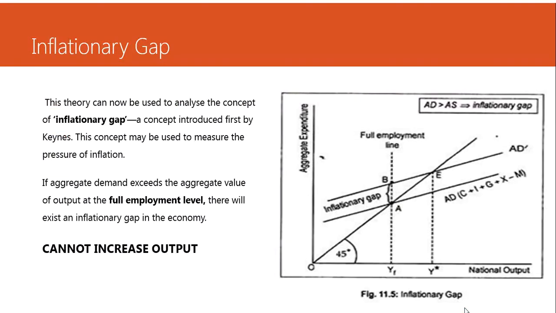That happens because when you reach the point of full employment, it is not possible to increase output any further. So that is a very important assumption, and a very important ingredient in the study of the inflationary gap. The main thing is that when the economy is at full employment and the aggregate demand goes up, I'm going to show this by an example, then there has to be inflation, because you cannot increase the output to meet the increase in aggregate demand.